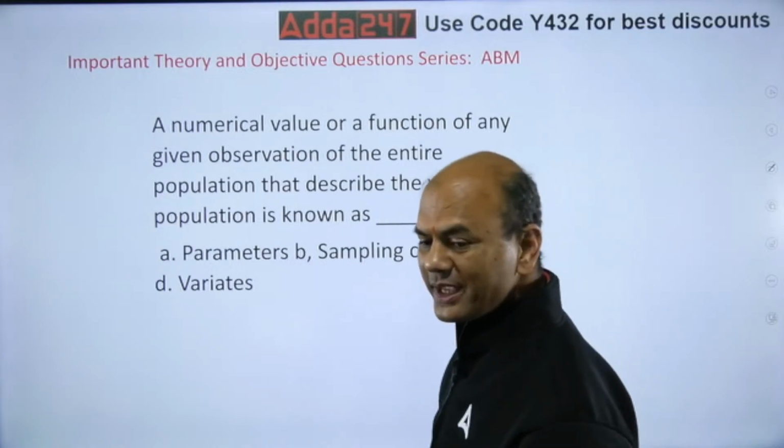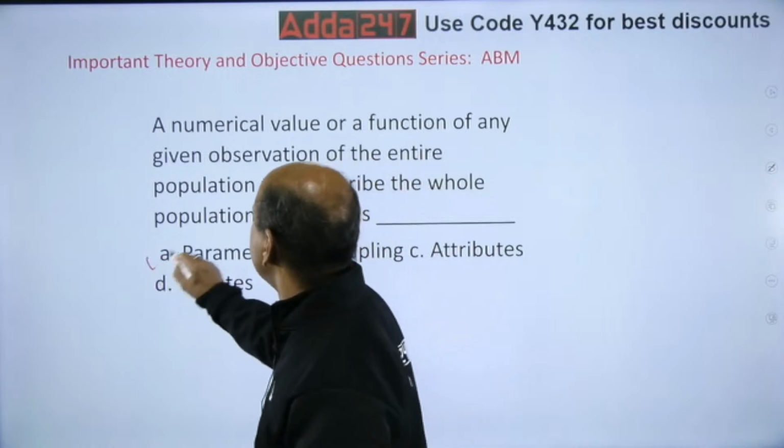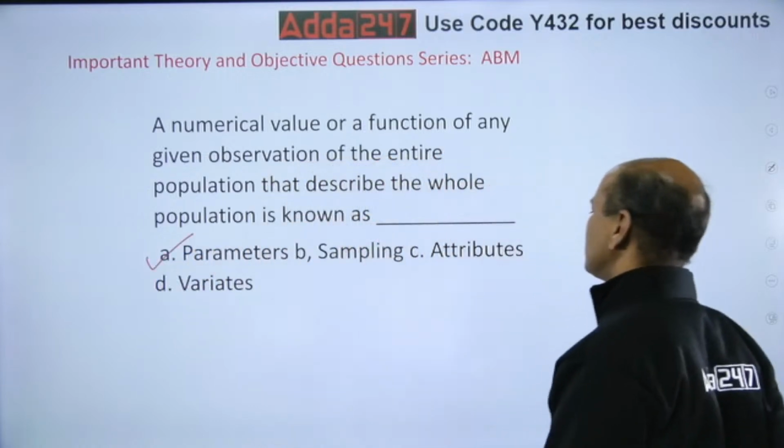I gave you a P for P, S for S. So this is parameter. It describes the whole population, that is known as parameter. Okay.